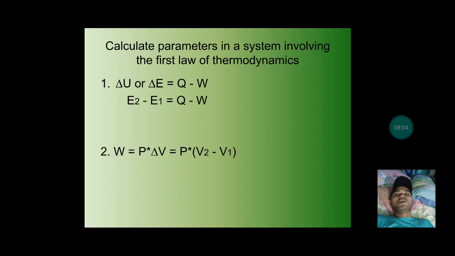So that is work. We already used this in our previous topic 8, or topic 7, I think. So we have already done calculating these parameters.